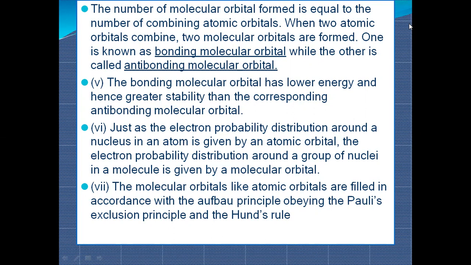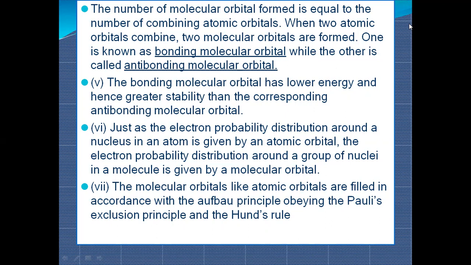So if someone asks you what is an orbit or orbital, an orbital is that area where the probability of finding the electron is maximum. For example, in hydrogen, the electron is in the 1s orbital. It means there is a probability of finding the electron in the 1s orbital only. You can't find it in any other orbital.